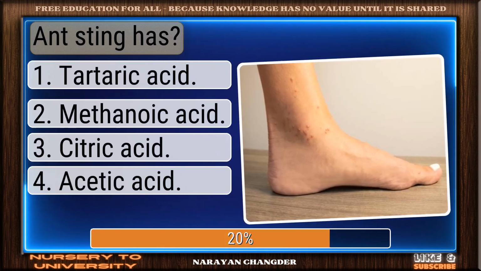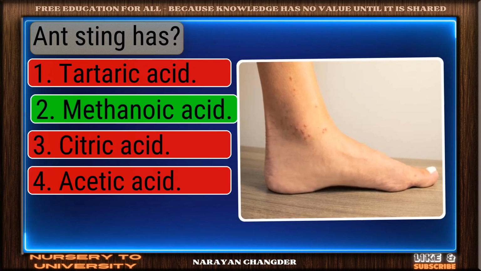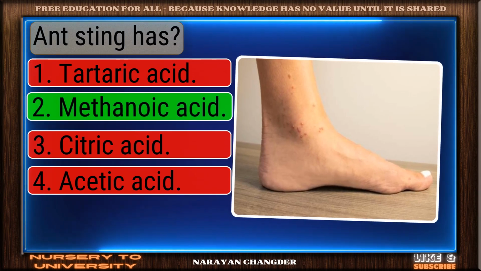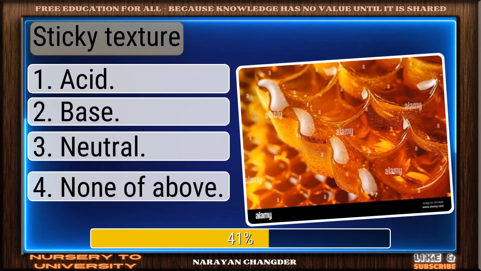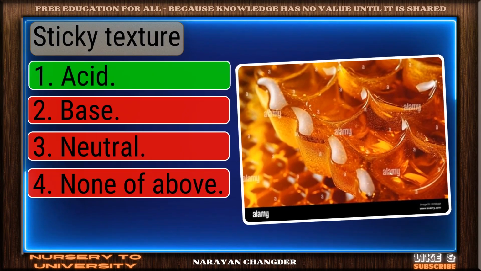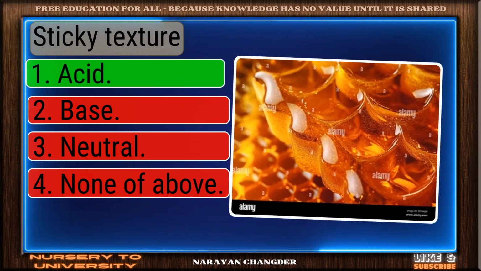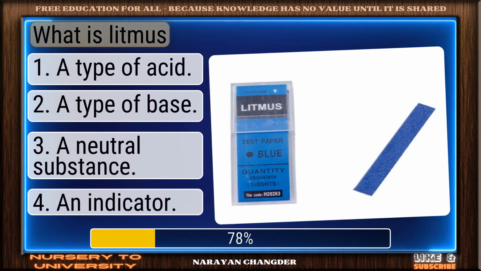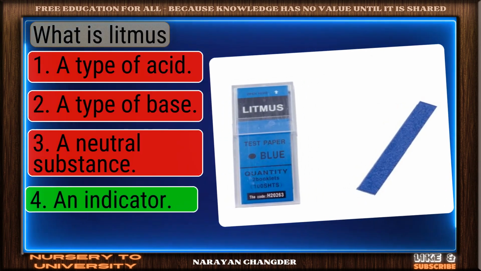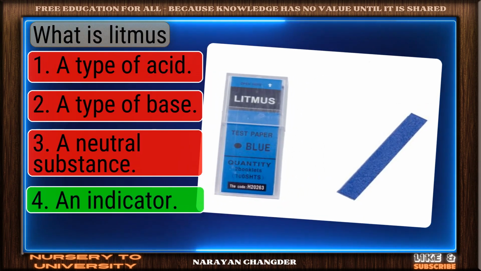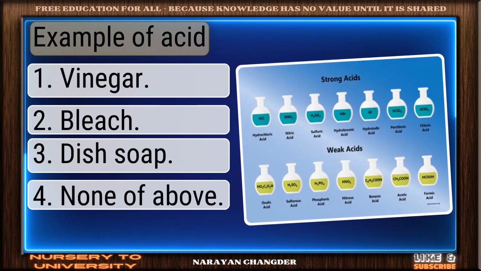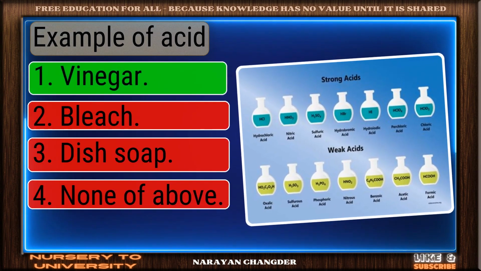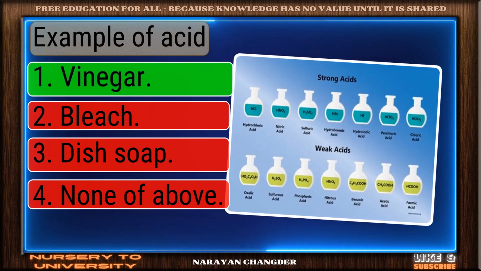Ant sting has? On track. Methanoic acid is the correct answer. Sticky texture. Right again. Acid is a valid answer. What is litmus? Well picked. An indicator is the correct answer. Example of acid. Well done. Vinegar is the right choice.